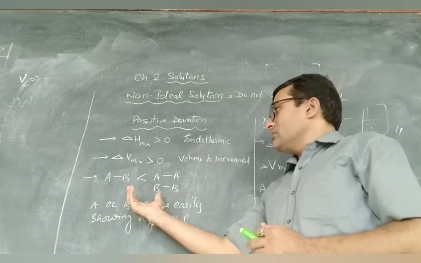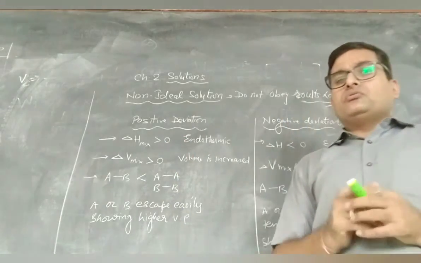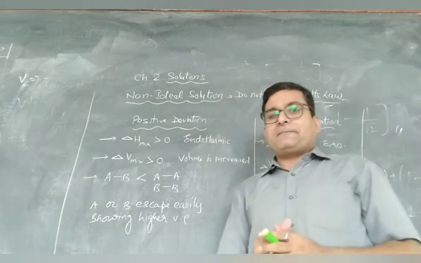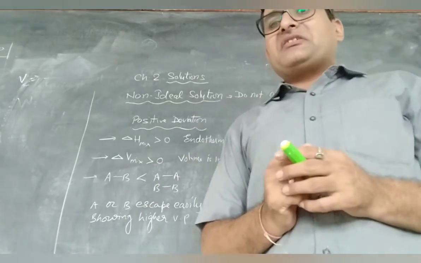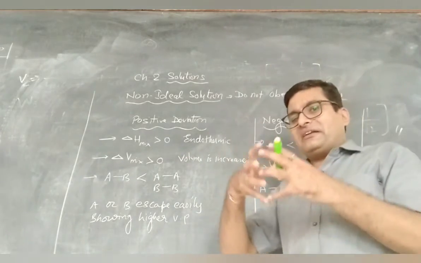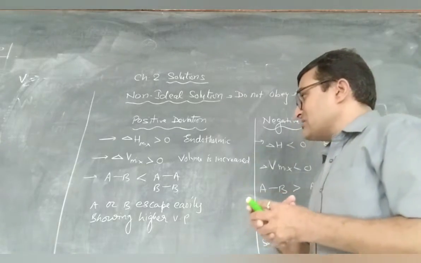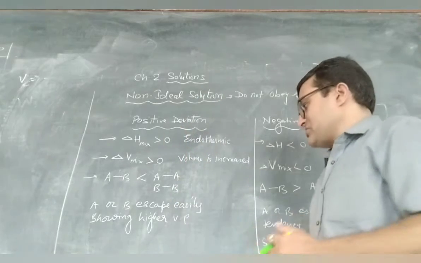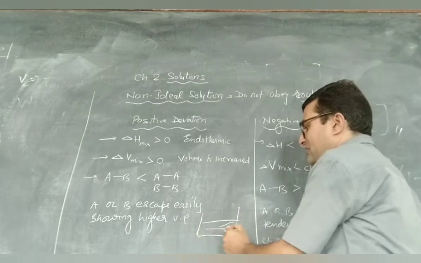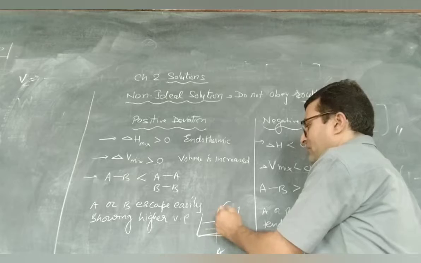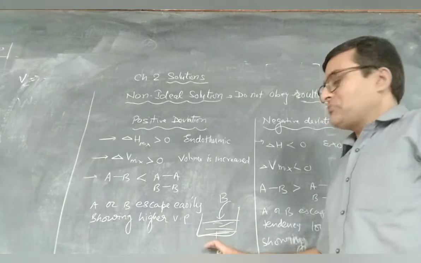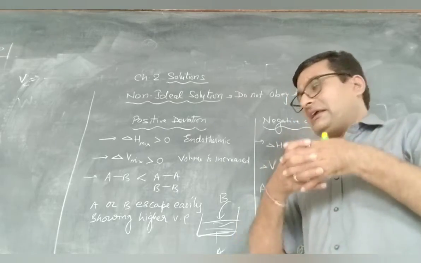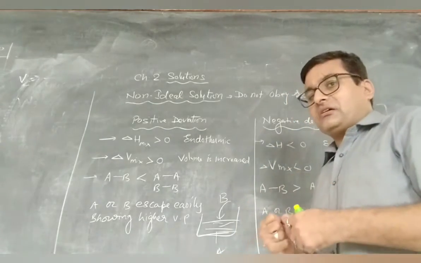Here, when we add solute to solvent, AB type of interactions are made. AB type of interactions means solute and solvent interact, but the interactions are weaker than the previous interactions. Suppose this is solvent A and we have added solute B. The interaction between A and B is weaker.